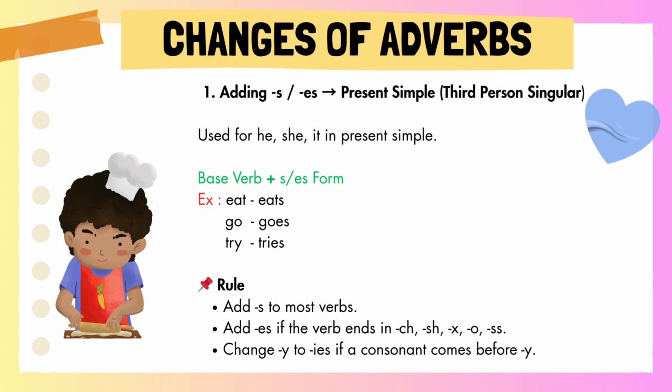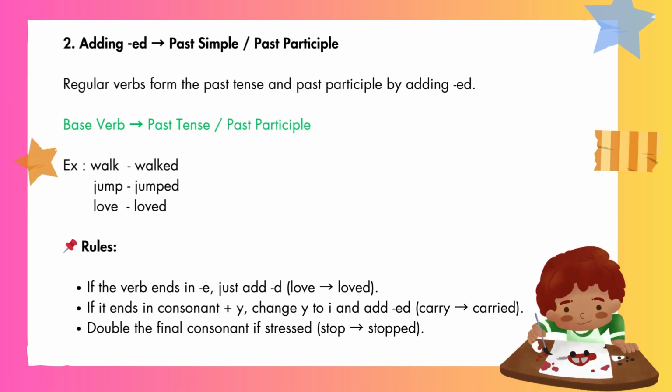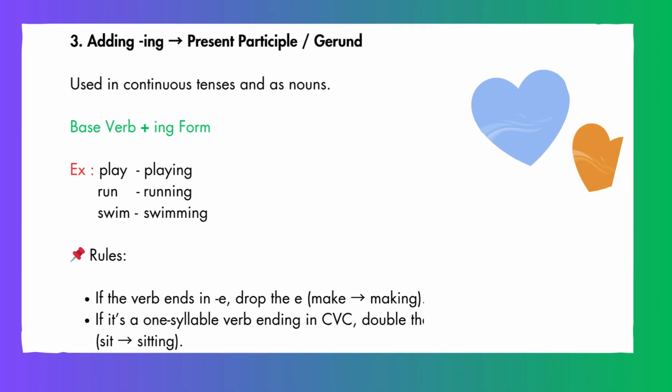Changes of adverbs. First point is adding s or es, used for present simple. Another way, used for he, she, it in present simple, such as eats, goes, tries. Second point is adding ed, used for past simple or past participle. Another way, regular verbs form the past tense and past participle by adding ed, such as walked, jumped, loved.